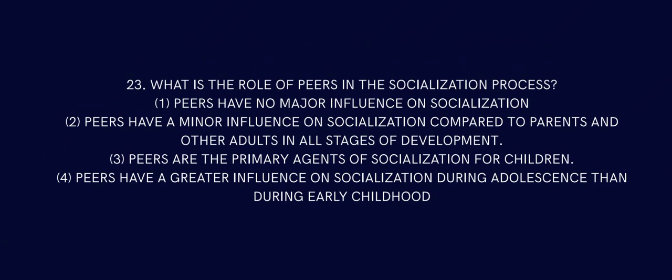Question number 23. What is the role of peers in the socialization process? Peers have no major influence on socialization. Wrong. Peers have a minor influence on socialization compared to parents and other adults in all stages of development. Peers are primary agents of socialization for children. Not really, family is primary. Peers have a greater influence on socialization during adolescence than during early childhood. So they have a very strong socialization influence in adolescence.